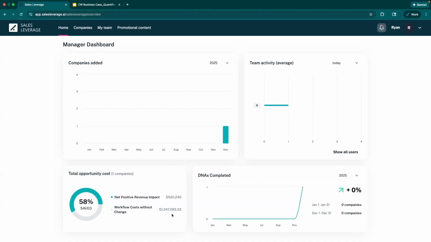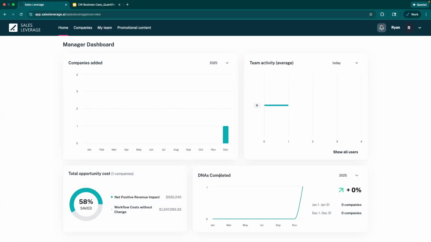But this is going to be super impactful for any client that you work with in the B2B space. Okay, the net positive revenue impact. This is what you would actually give them back, right, in their pockets, and they can reallocate that for whatever in the business. It's all about reducing unnecessary expense, increasing profit margins. That's what every company cares about. So that's what this tool is designed to demonstrate and map to.